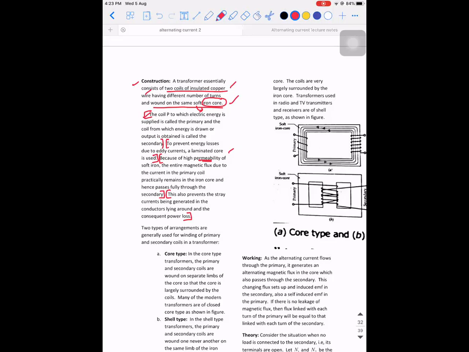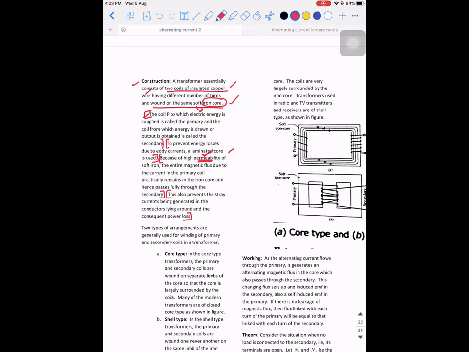For higher permeability. Magnetic flux is not lost. Yes, there is no loss of flux. Permeability. Soft iron core has high permeability. This permeability concept we'll learn in the 5th chapter. That time you'll understand. Okay.